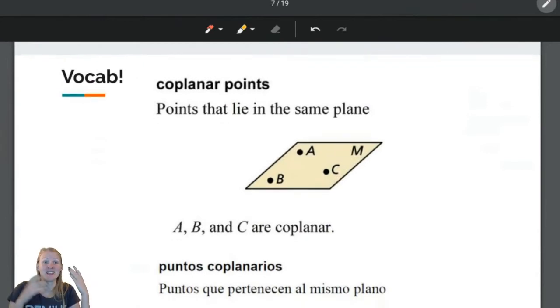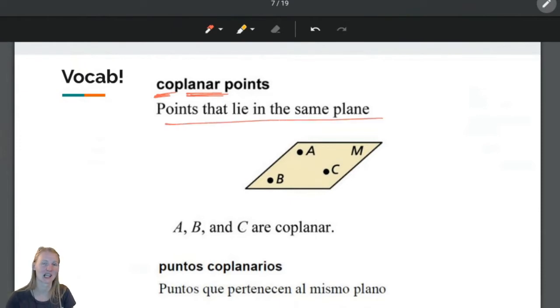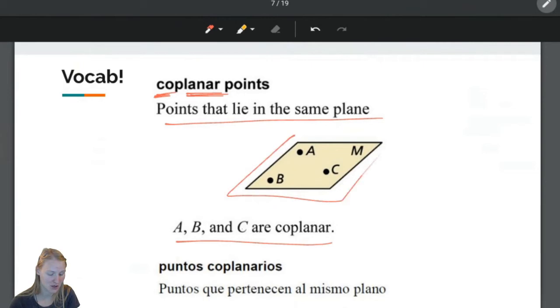Coplanar points is the exact same thing, but with a plane. So coplanar, together on the same plane, with each other on the same plane. Coplanar points are points that lie in the same plane. So here we have A, B, and C are coplanar because they are together in the same plane. That's it. No tricks, no gimmicks, that's it.